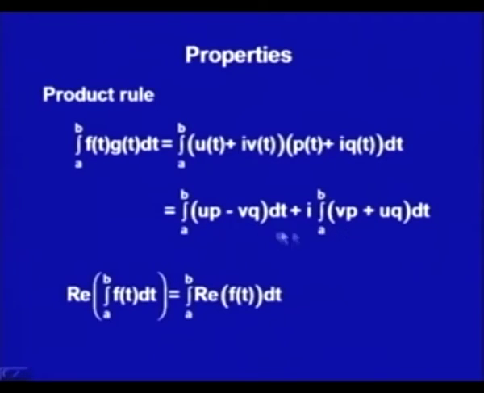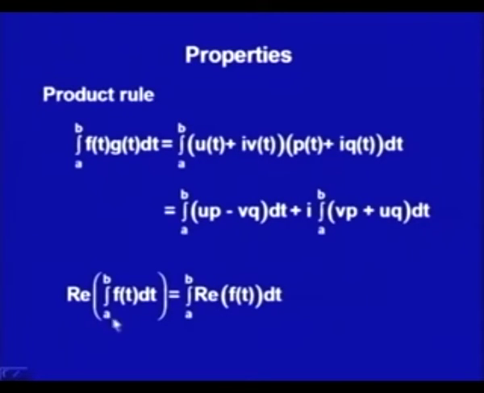You could see here, if I replace this by u and this by v, then what is the real part of this one? In the examples we have done, all the time we got the integrals as a complex number, and you can check in those examples, or do some more examples, to find the real part of this one.